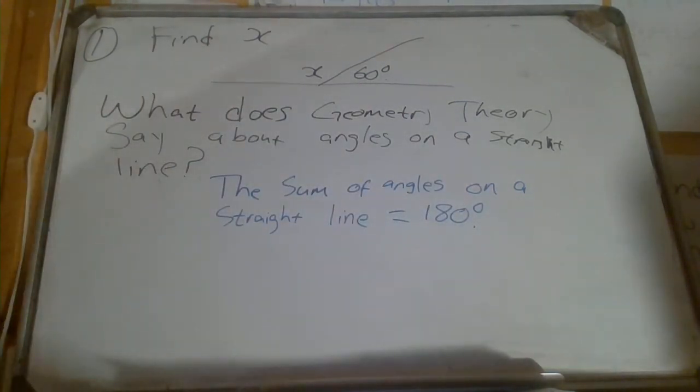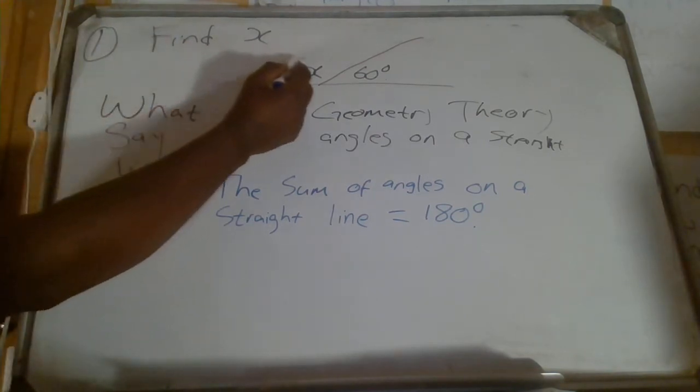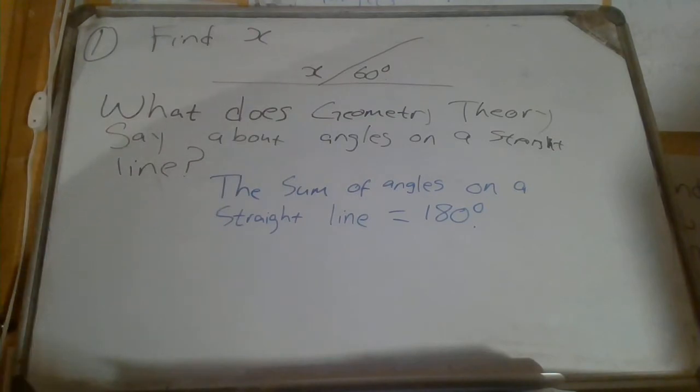This is what geometric theory says about angles on a straight line. So if I have a straight line and I have angles, the sum, and a sum is something plus something, means this plus this must give me 180 degrees.